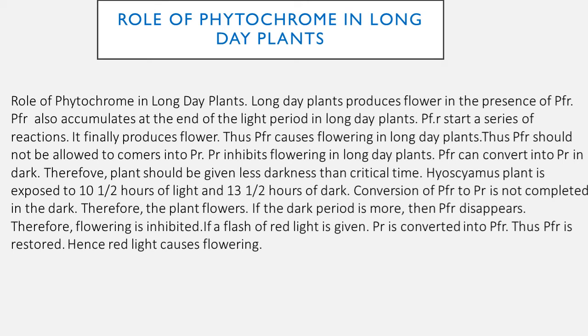PFR can convert into PR in the dark. Therefore, plants should be given less darkness than the critical time. If the plant is exposed to 10 1/2 hours of light and 13 1/2 hours of dark, conversion of PFR to PR is not completed in the dark. Therefore, the plant flowers. If the dark period is longer, PFR disappears. Therefore, flowering is inhibited. If a flash of red light is given, PR is converted into PFR. Thus, PFR is restored. Hence, red light causes flowering. And the diagrammatic representation is shown in the next slide.